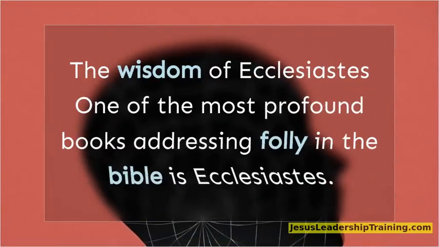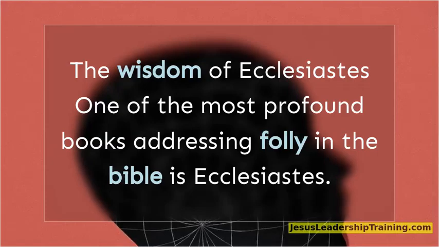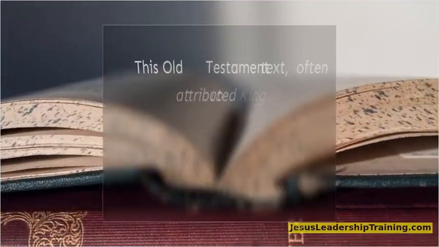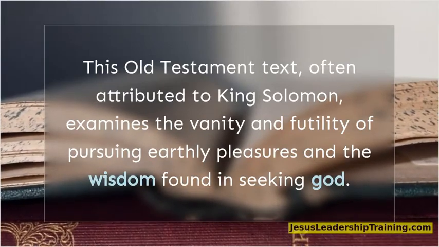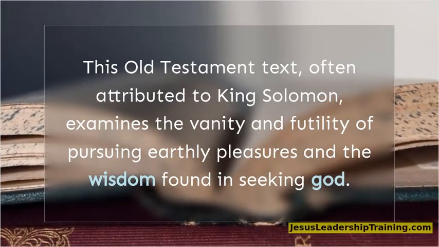The wisdom of Ecclesiastes. One of the most profound books addressing folly in the Bible is Ecclesiastes. This Old Testament text, often attributed to King Solomon, examines the vanity and futility of pursuing earthly pleasures and the wisdom found in seeking God.